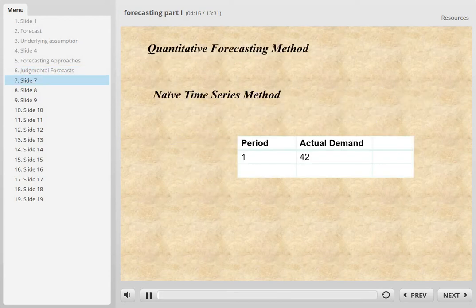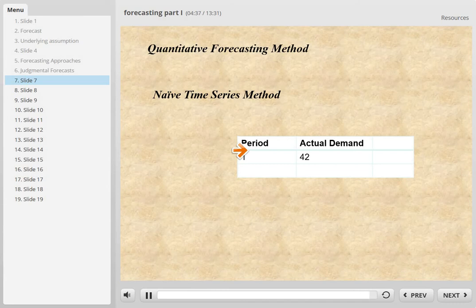So now let's look at the quantitative forecasting method. The first method we will introduce is the so-called naive method. Let's look at an example to learn this method, shown in the run chart. For now, let me just say that if we turn it around, it still works the same way.